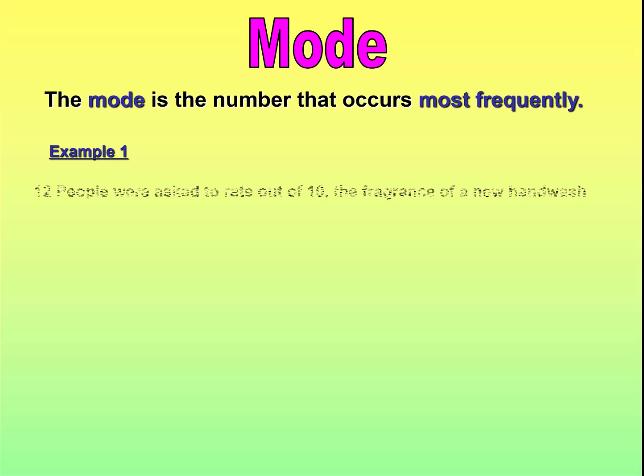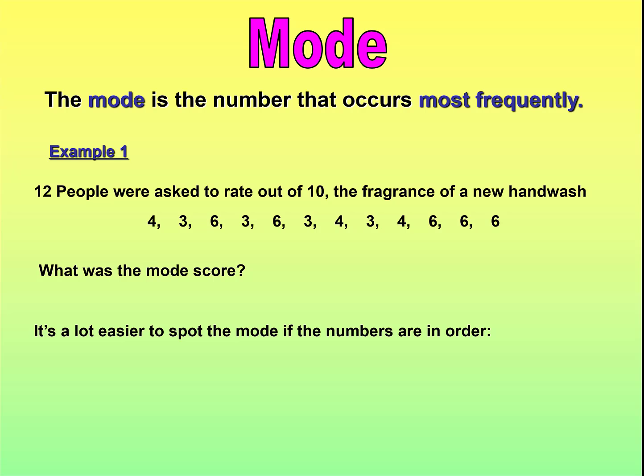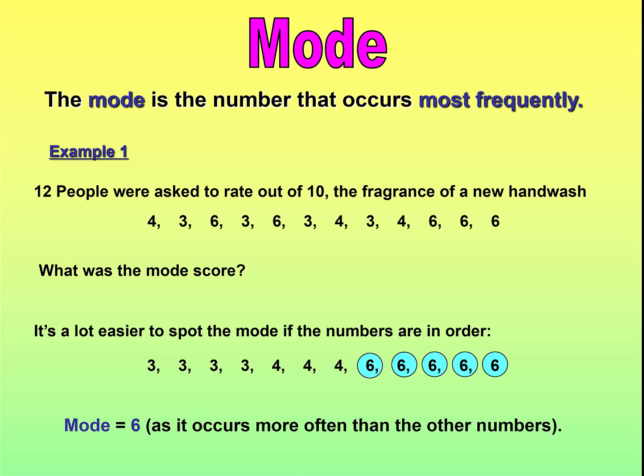So if we look at an example, 12 people were asked to give a rating out of 10 of a fragrance and hand wash. And these were the scores out of 10 they gave this hand wash. Now the best way to work out the mode, i.e. the most common score, is to put them in order. It makes it a lot easier to spot the mode, put in order, because it makes it a lot easier to count the different numbers. So we've got 4 3s, 3 4s, and 5 6s. So in this case, 6 is the most common number, therefore 6 is the mode.